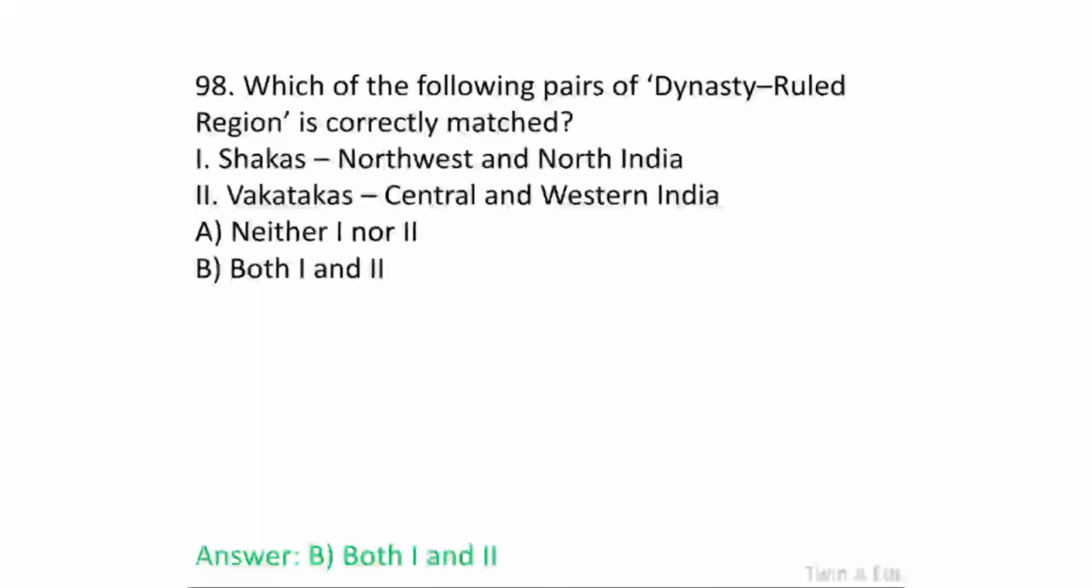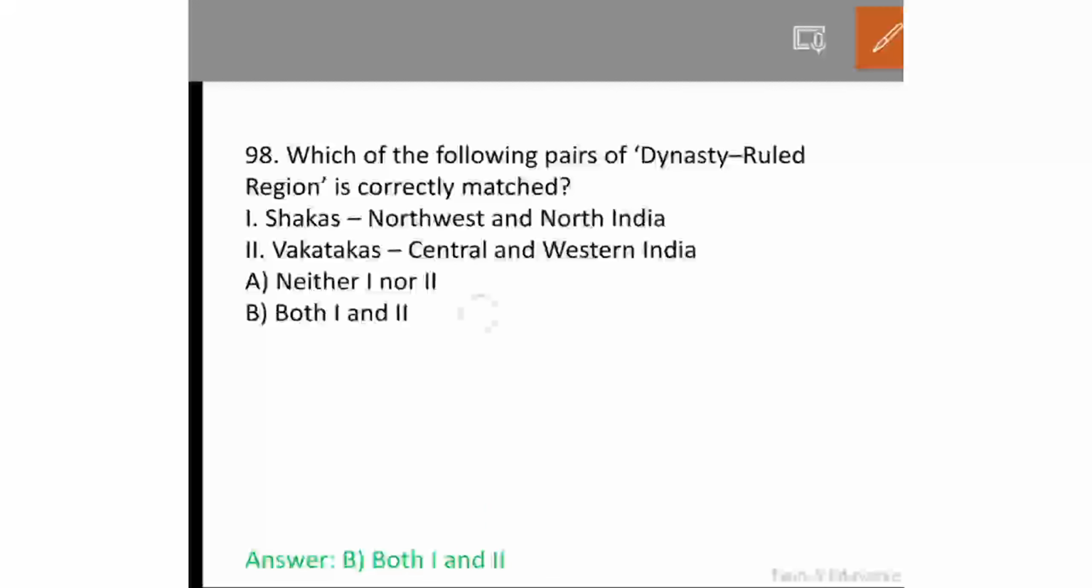Which of the following pairs of dynasty and region ruled is correctly matched? Shungas, Northwest and North India. Vakatakas, Central and Western India. Both 1 and 2 are correctly matched. Option B.